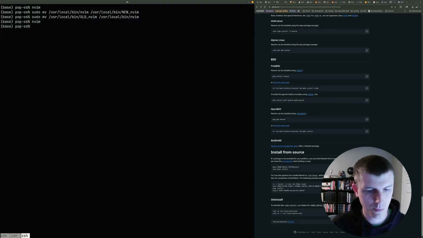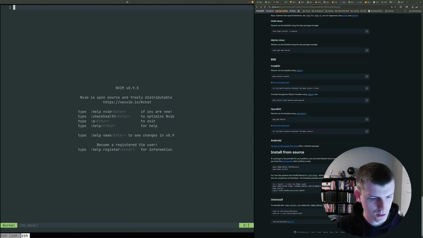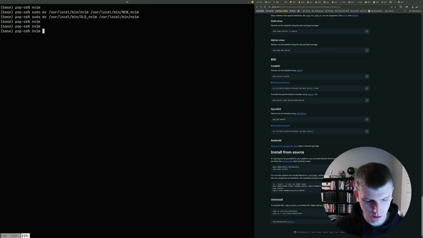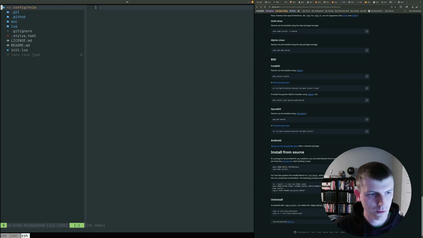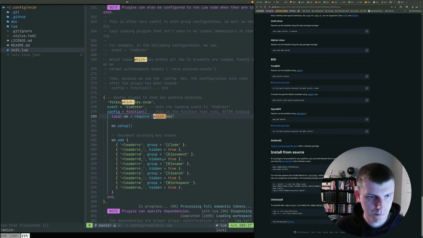Oh, I broke my. That's fine. I knew that config change was going to be the problem though, so that's fine. Filter and config for which keys nvim. Items call field add a nil value. Oh, okay. So let's really quickly take a look at my config. Switch keys. There we go.